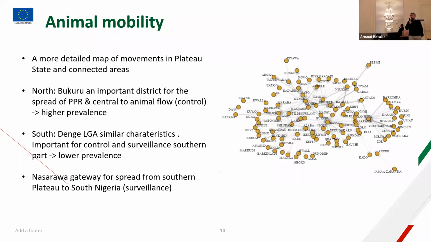The first analysis shows two groups in danger, one in the north and one in the south, that are important in the network, so they are mostly exposed to the disease. In particular, Bukuru is central to the animal flow in Plateau State. On the other hand, Nasarawa is going to be an important gateway for the introduction or spread of disease to the other states, in the southern part of the country.